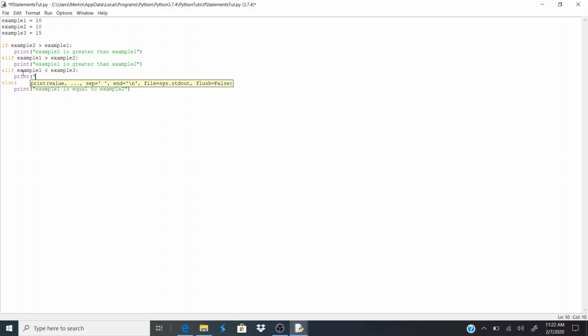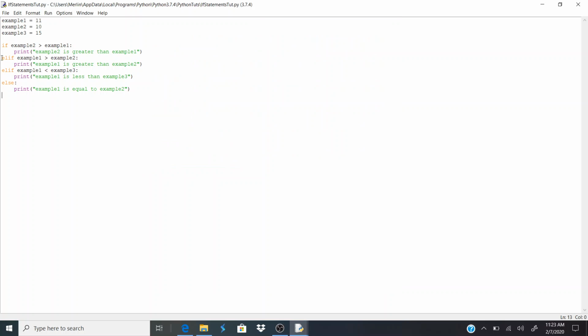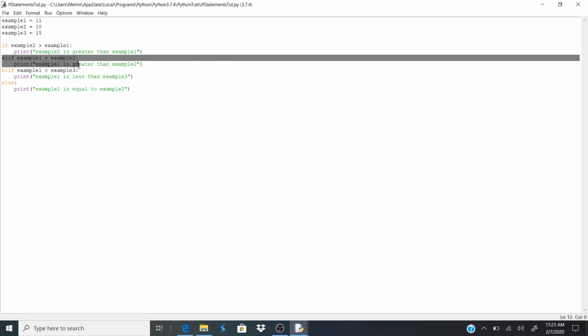With this, basically we're just writing another elif statement, but what I want to do is change this one to 11, right? So let's save and run this, and I'll explain the result. So we see that example 1 is greater than example 2, right? And if we look, that is actually our second elif statement, or our second if statement.